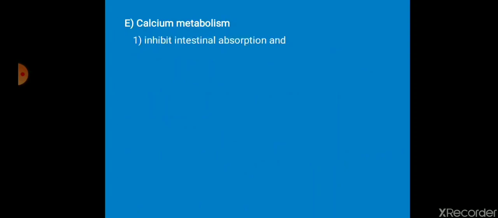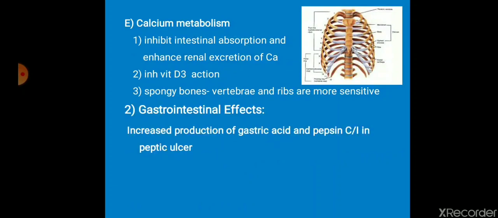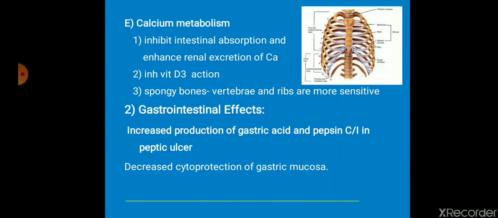Effect on calcium metabolism: it inhibits intestinal absorption as well as increases the excretion of calcium, and inhibits vitamin D3 action. It mainly affects the spongy bones like vertebrae and ribs, and that can lead to osteoporosis. GI effect: it increases the production of gastric acid as well as pepsin and decreases the cytoprotective effect of prostaglandins. So altogether it can lead to peptic ulceration.